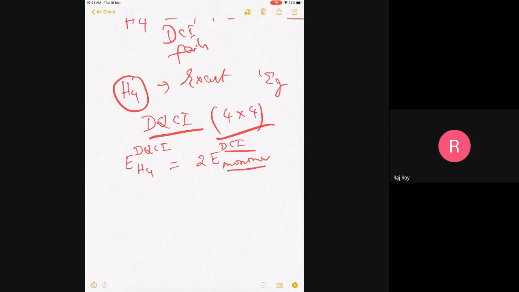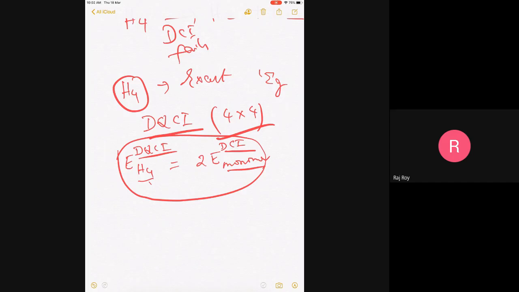This is exact for the monomer, this is exact for the dimer. Of course, if you do H6, this is not exact. But only for H4, at least, I will show that if you do doubles and quadruples CI, you get exactly this. I will only show it in a minimal basis because it is more complicated to show otherwise, but this is true for any number of basis functions.